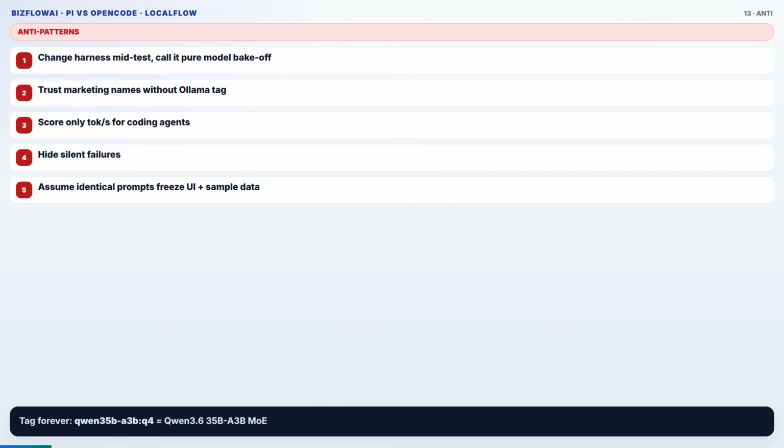Anti-patterns. 1. Changing the harness mid-benchmark and calling it a pure model bake-off. 2. Trusting on-screen model marketing names without the Ollama tag. Ours is Qwen 35B A3B Q4, Qwen3.6, not 3.5. 3. Scoring only tokens per second for coding agents. 4. Hiding silent failures. 5. Assuming identical prompts, frozen UI and sample data.